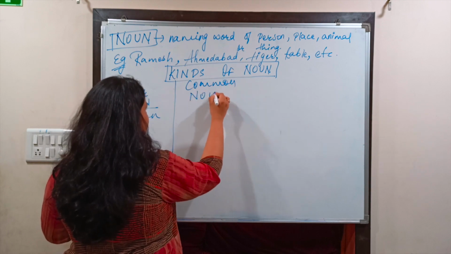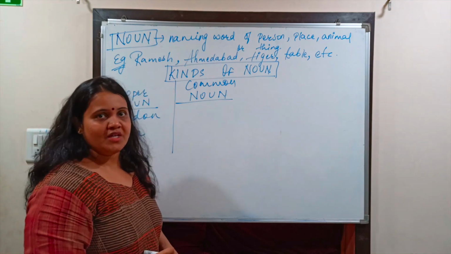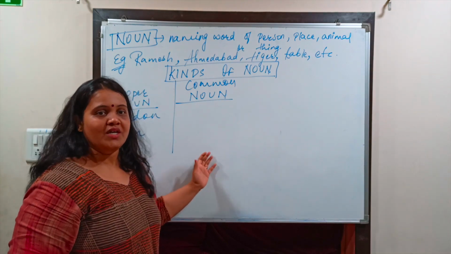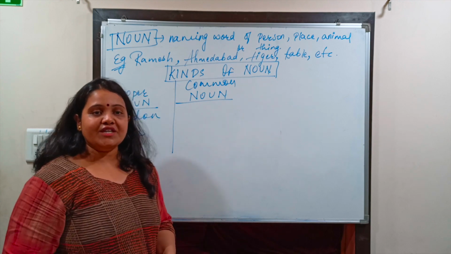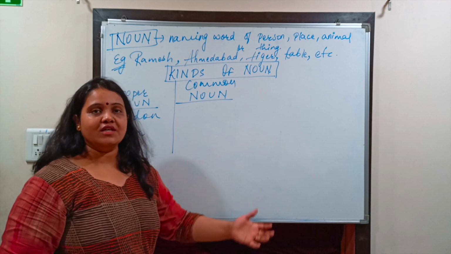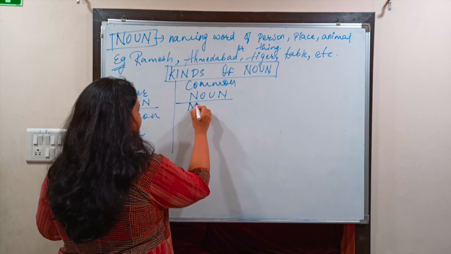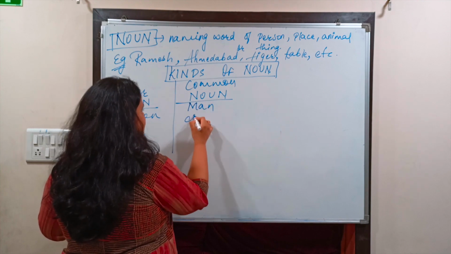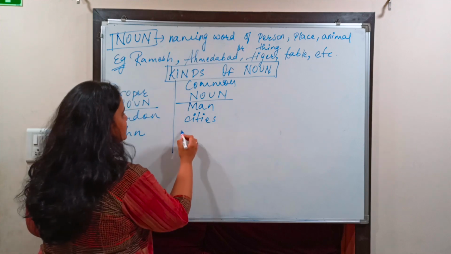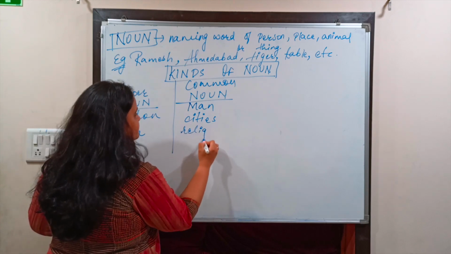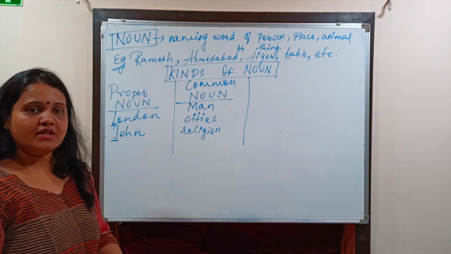What are common noun? The noun which are used commonly, those are considered as common noun. Like example, we can say that man, city, religion, boys, girls, those are considered as common noun. Clear? This is used commonly in the sentence. Clear? Cities, religion, and so on are considered as common noun.